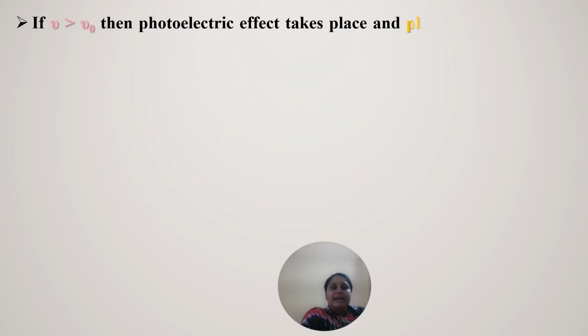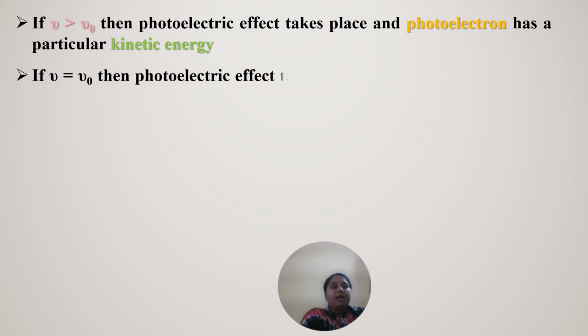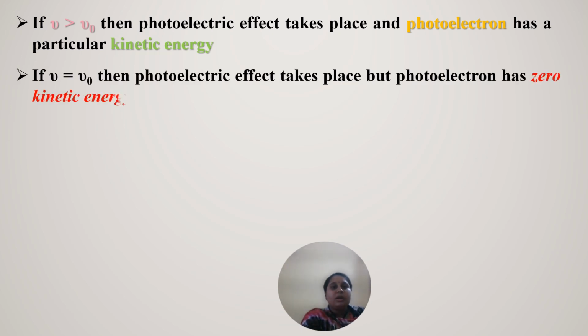If nu is greater than nu naught, then the photoelectric effect takes place, and the photoelectron has a particular kinetic energy.